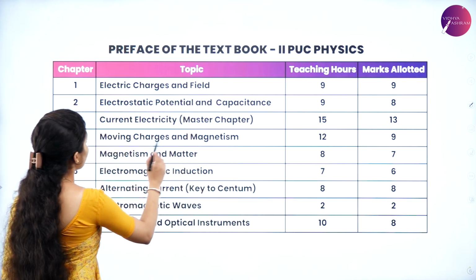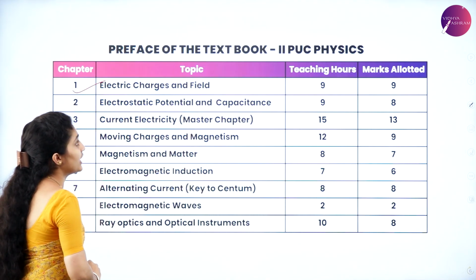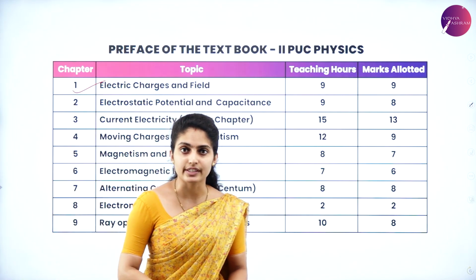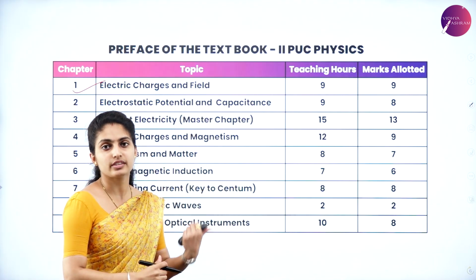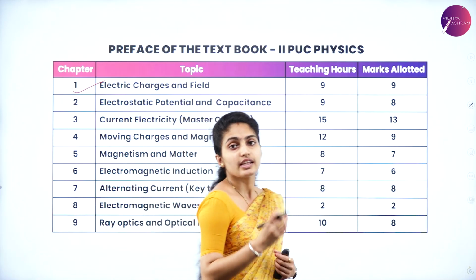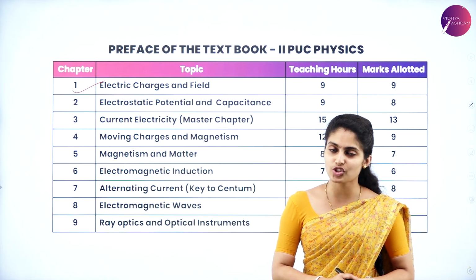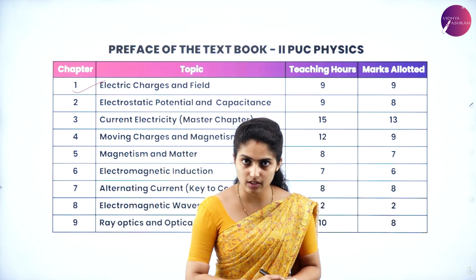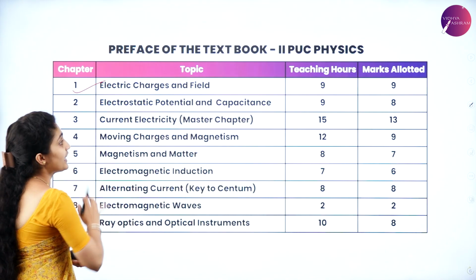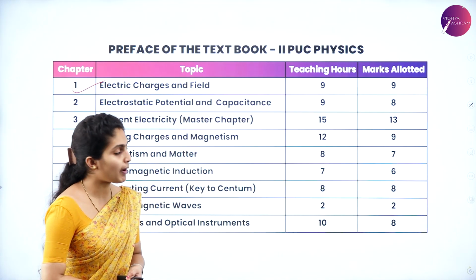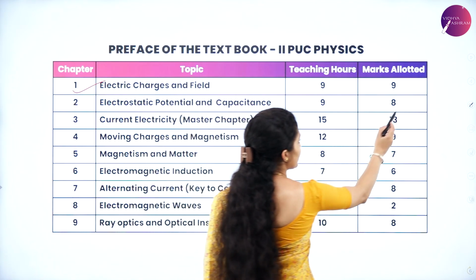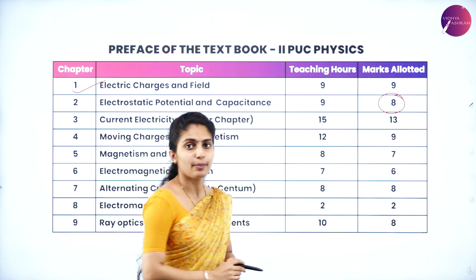So here the first chapter is said to be electric charges and fields. So this set of chapters, that is electric charges and fields, the marks allotted for this chapter is 9 marks. Okay. Next will be electrostatic potential and capacitance. The marks allotted for this is 8 marks.